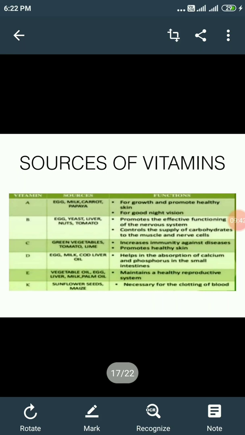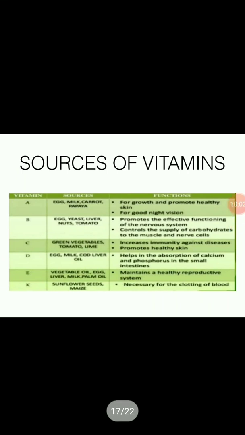Like vitamin A, we get from milk, egg, carrot, papaya, and it helps in growth and is good for night vision. Deficiency of vitamin A causes night blindness. Likewise, other vitamins' functions are also given.